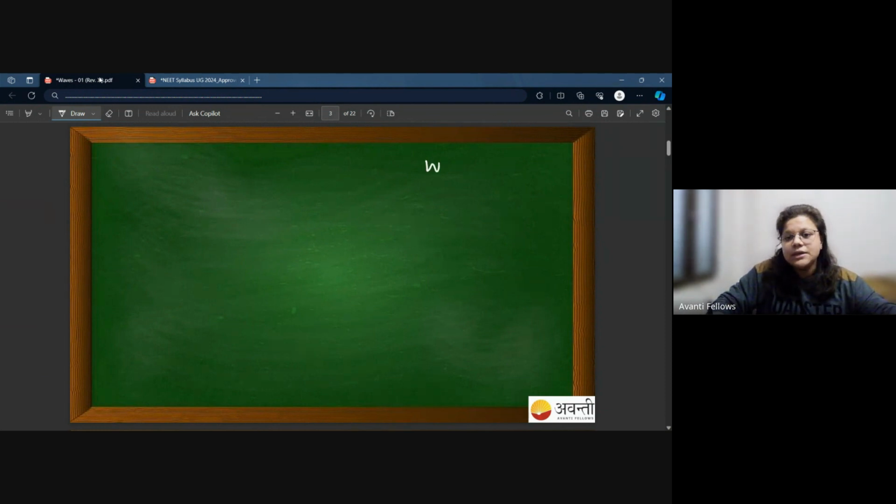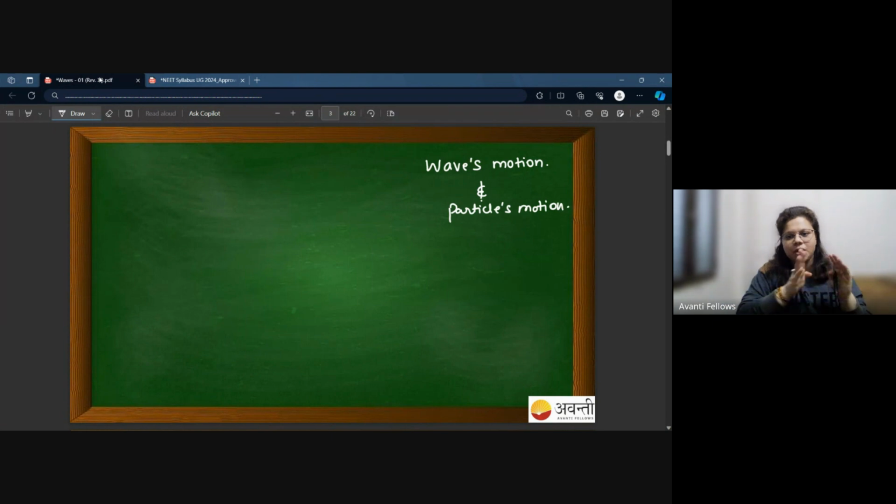First is the wave's disturbance, or you can say the wave's motion. The other motion here is the particles' motion, right? Because the wave is moving in the forward direction and particles are executing SHM at their own place. So basically we have two types of motion, wave motion and particle motion.